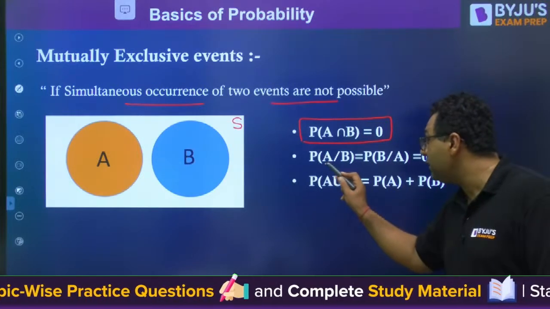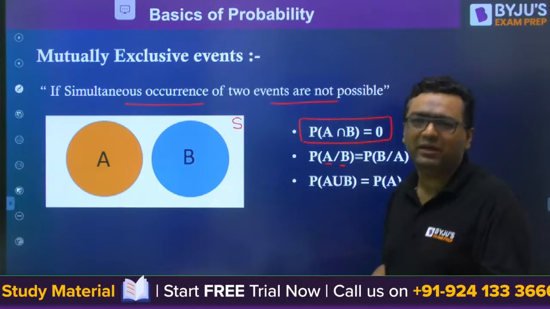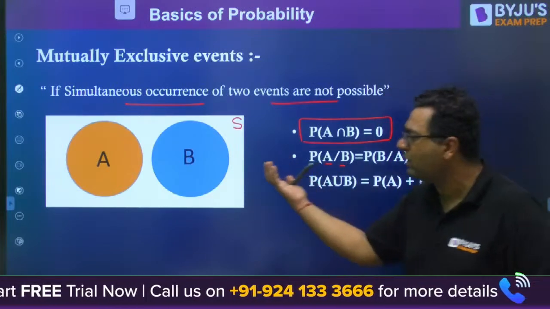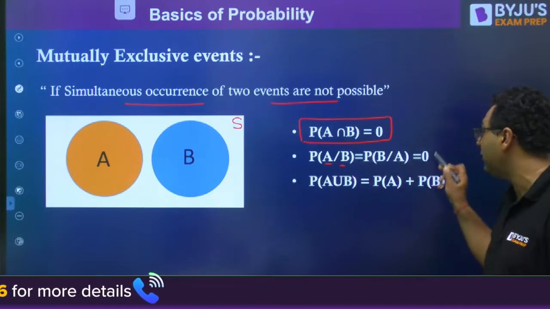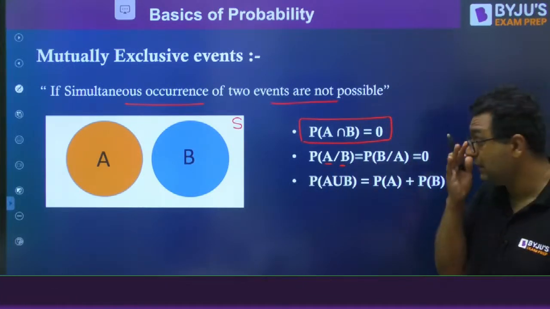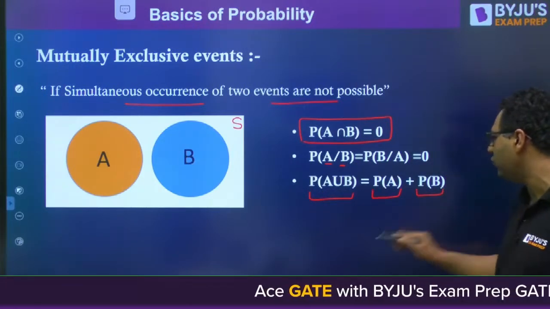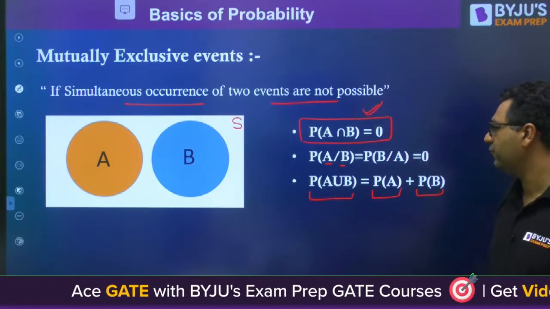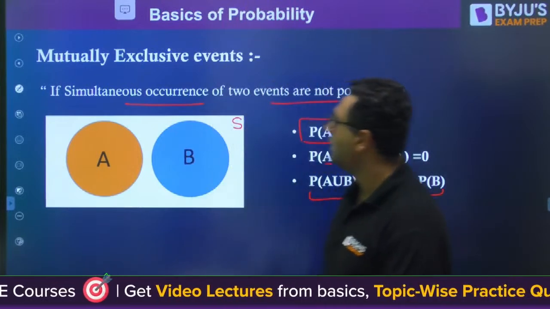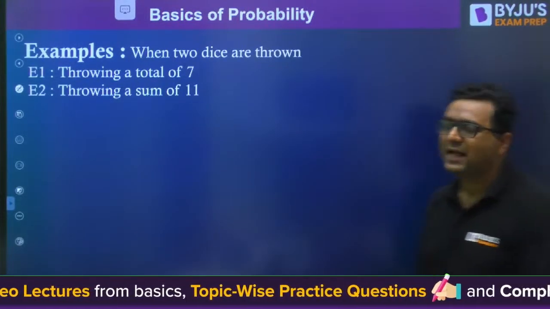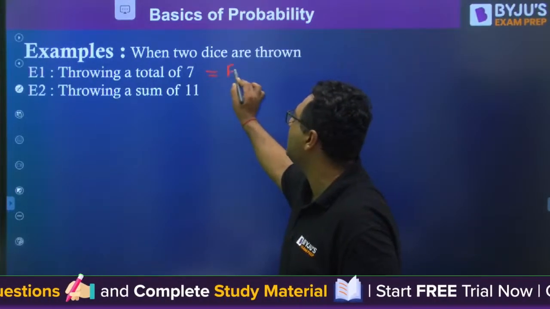Then probability of A when B has already occurred is not going to be affected, because they do not have any common portion. So probability of A by B, and probability of B by A, is going to be 0. Is it clear? Then probability of A union B will be equal to probability of A plus probability of B, because this part becomes 0. So this is the case of mutually exclusive events. Then an example is that you are throwing 2 dice and you are going to get a sum of 7. This is event E1.